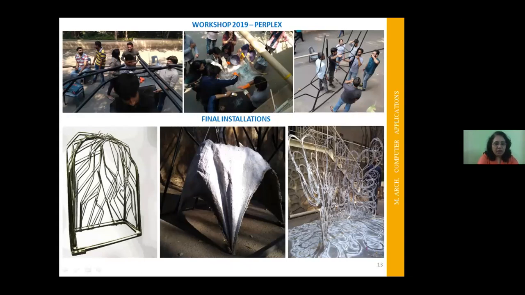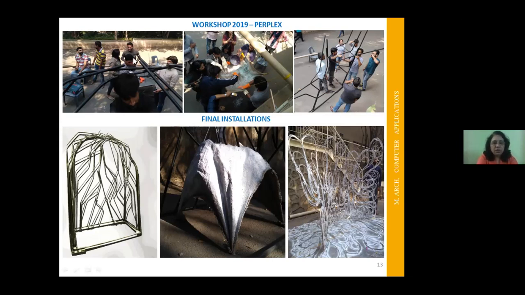The left hand side corner installation is a unit which is made up of plastic sheets. This is made up of gunny bags, and this is made up of rope, and the rope installation can stand on its own. The installations were made within 3 days. Each and every student participated, parameters were considered, and everything was installed within the 3 days. You can see the pictures of how the installations were made, and the students participating in each and every activity of this workshop.